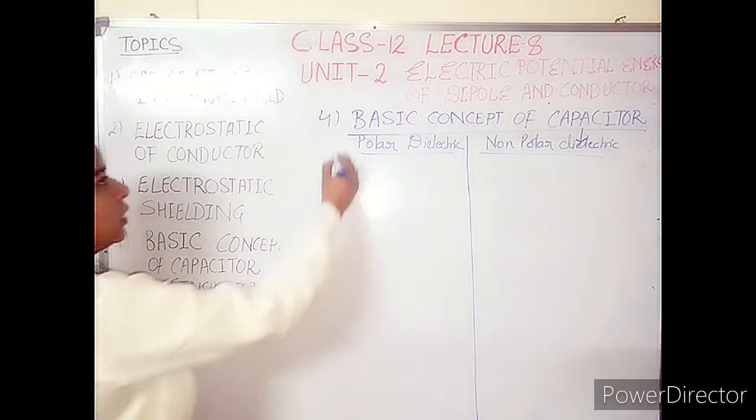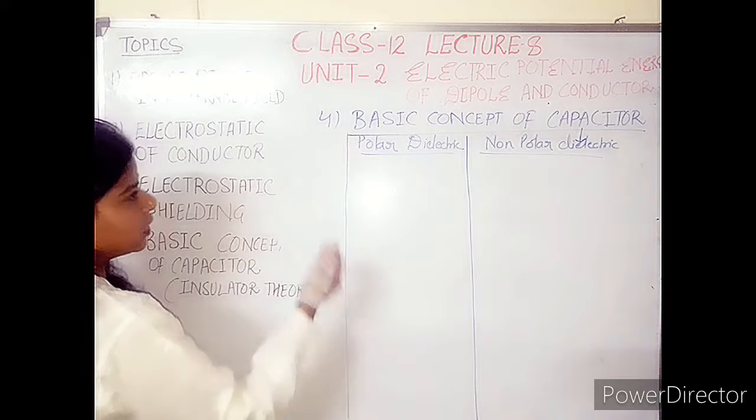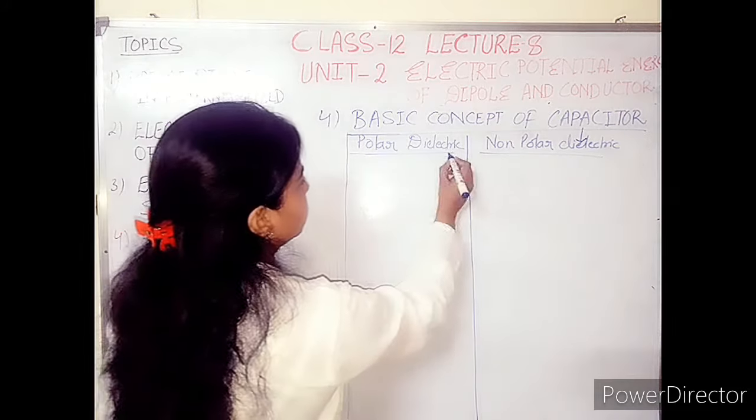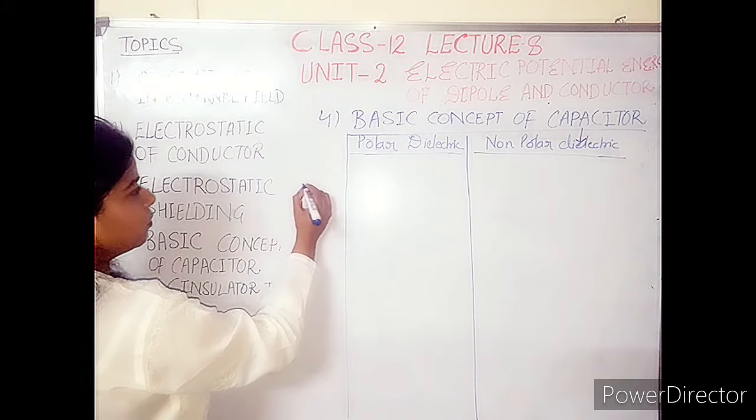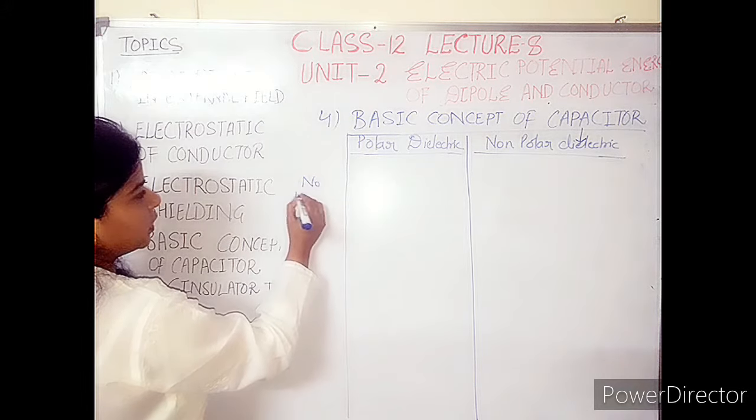And there may be two cases. You can draw in a similar manner, this will be easier for you to understand. First case, with no external field.